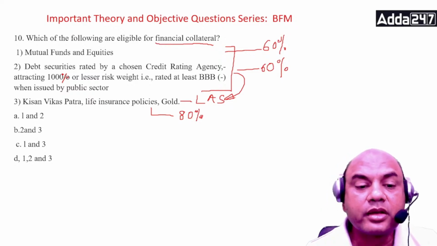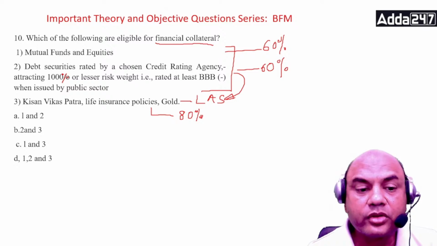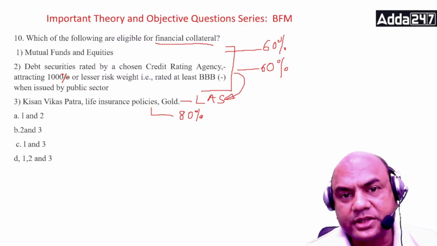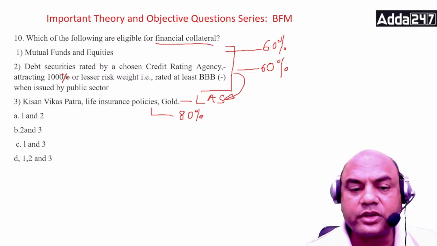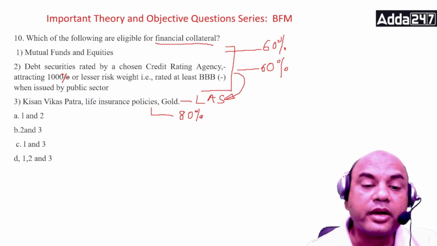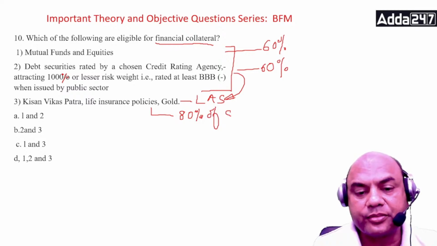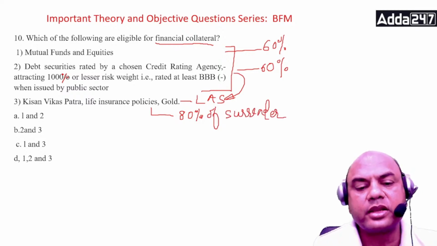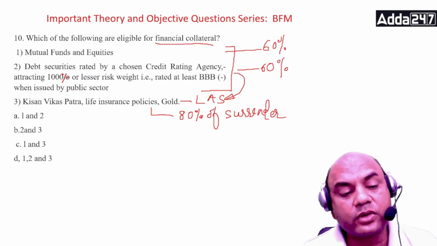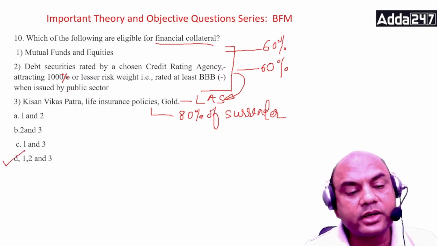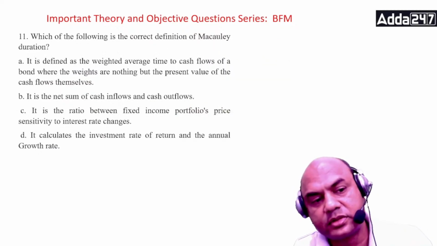No, it's not sum assured. It is 80% of your surrender value. Sum assured is totally different. Surrender value, okay? So what is the answer over here? All the three. D, 1, 2 and 3. Got it? Next one.